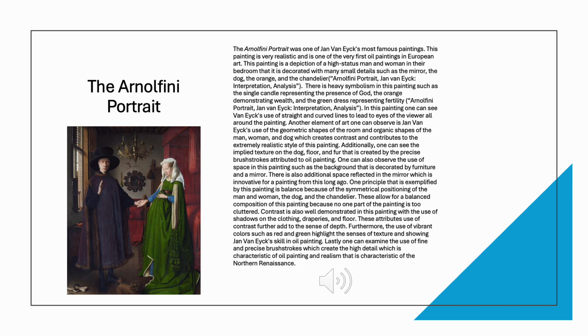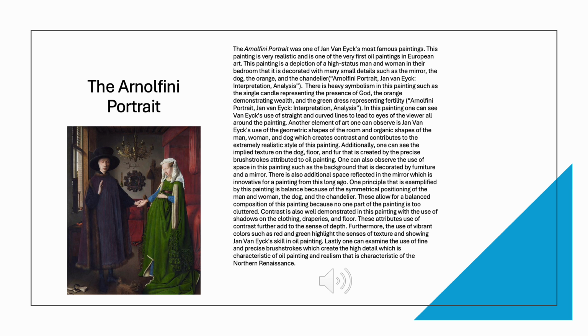One principle that is exemplified by this painting is balance because of the symmetrical positioning of the man and woman, the dog, and the chandelier. These allow for a balanced composition of the painting because no one part of the painting is too cluttered. Contrast is also well demonstrated in this painting with the use of shadows on the clothing, draperies, and floor. These attributes of contrast further add to the sense of depth.